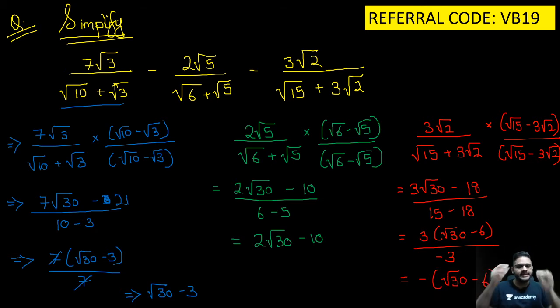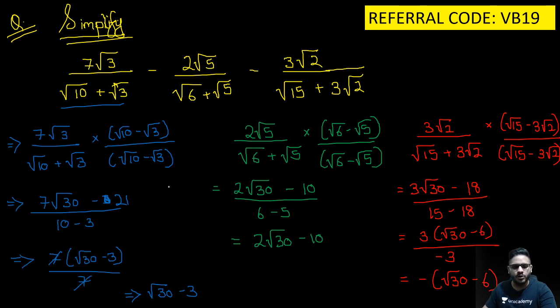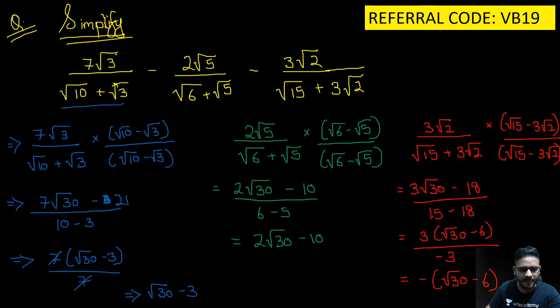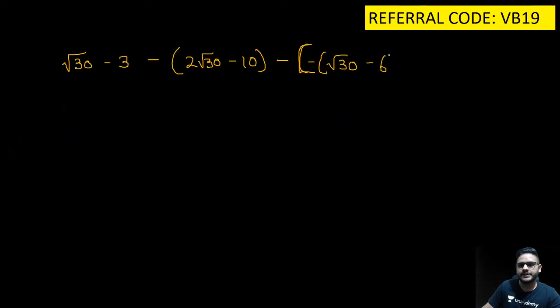Now we have all the three, guys. Can we use them directly in the next slide and solve the sum? Of course, yes. So let us solve the whole sum. So now here we will write root 30 minus 3 minus bracket open 2 root 30 minus 10 minus again open the bracket, minus again बॉक्स ब्रैकेट डालना रूट 30 माइनस 6. सो चलो सॉल्व करो इसको.